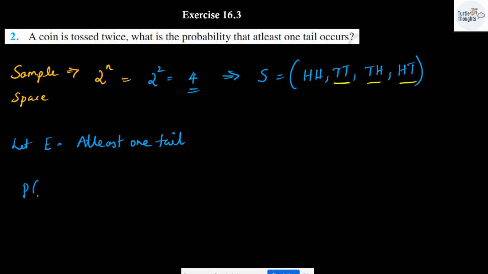Now, the probability of event E is going to be the number of favorable events, which is 3, divided by the total number of events, which is 4. So the probability is going to be 3 over 4.